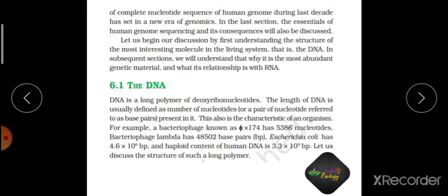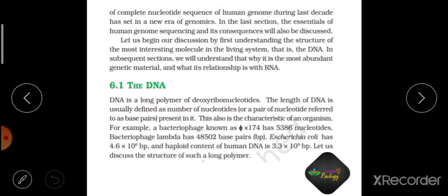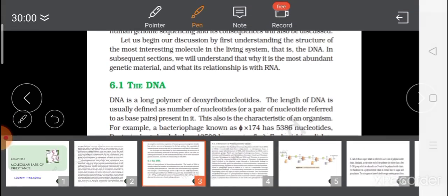Coming to the structure of the DNA. DNA is a long polymer of deoxyribonucleotides. Okay, so coming to this, what is a deoxyribonucleotide? What is a nucleotide made up of? First we need to know. A nucleotide is basically made up of a nitrogenous base which is attached to a sugar molecule, which is then attached to a phosphate molecule. This is what it is basically.